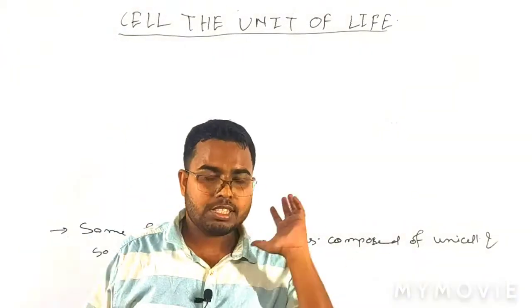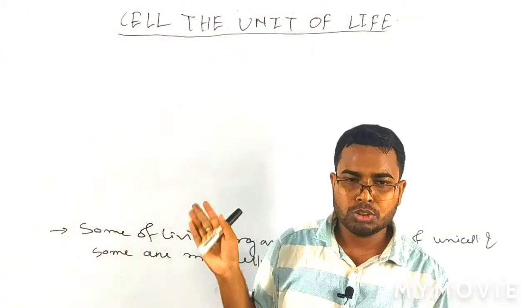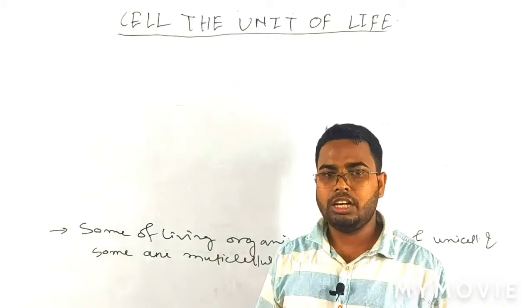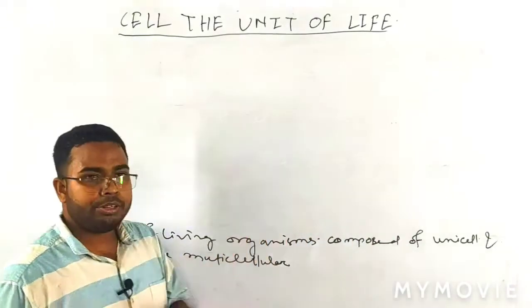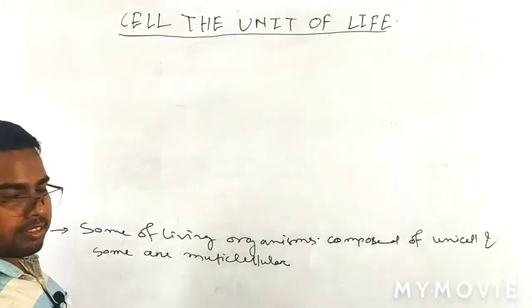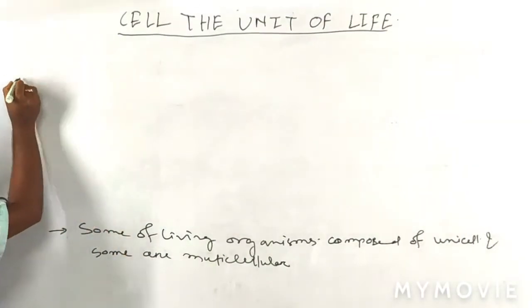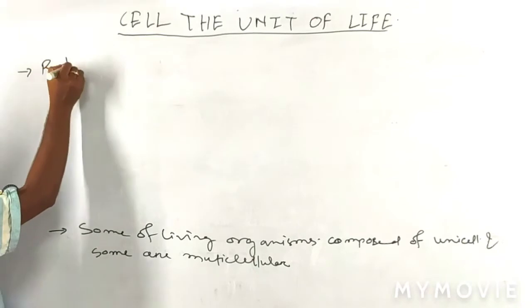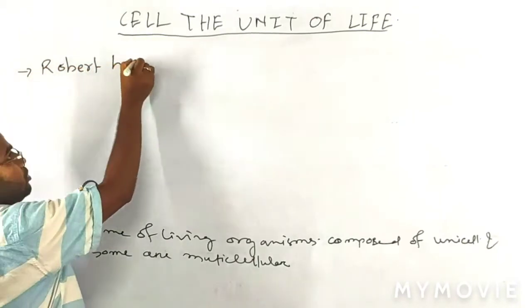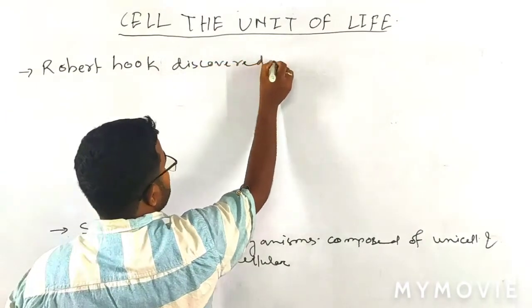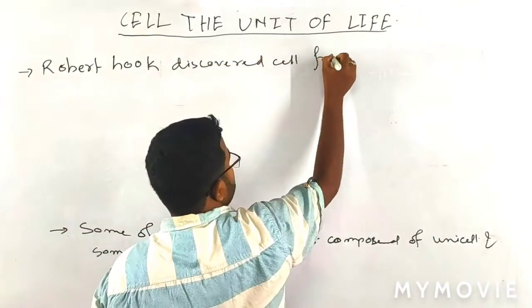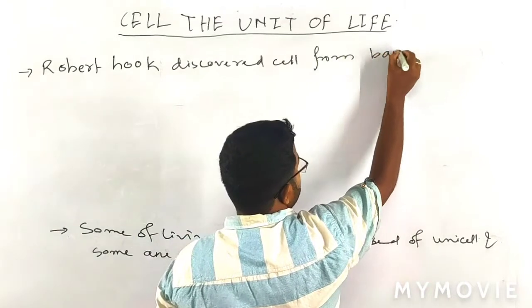We have discussed what a cell is. Now, who discovered the cell? Robert Hooke first discovered the cell from bark.